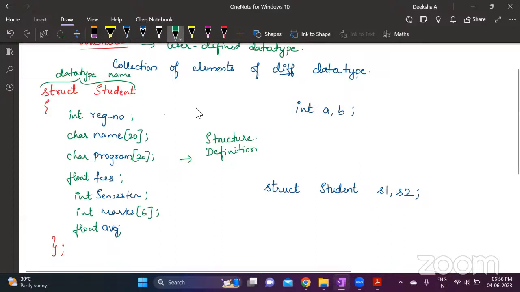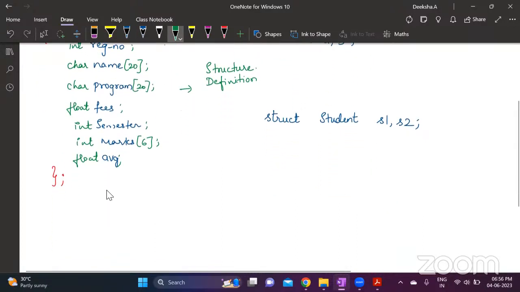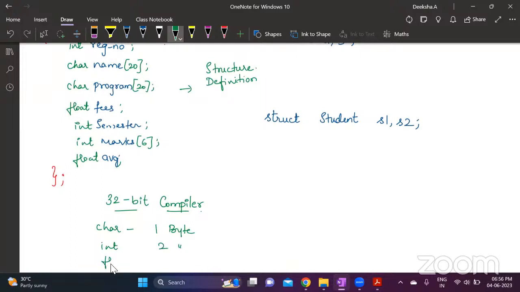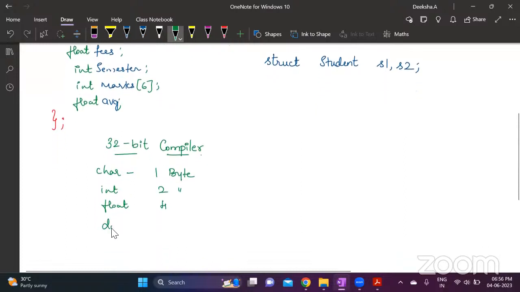Int registration number. Again, we are assuming that it is a 32-bit compiler. In a 32-bit compiler like Turbo C or Borland C, char requires 1 byte, int requires 2 bytes, float requires 4 bytes, and double requires 8 bytes, right?